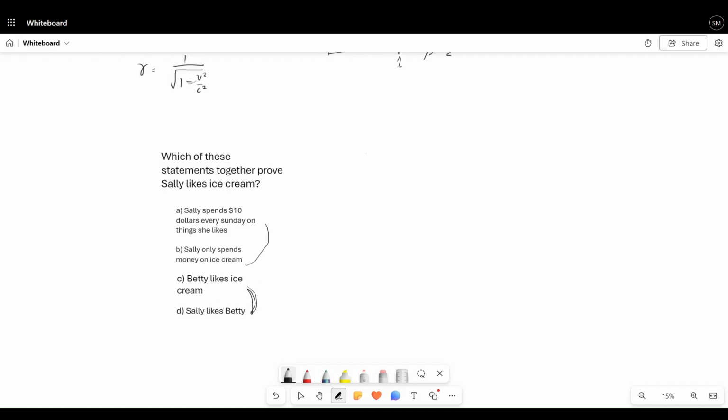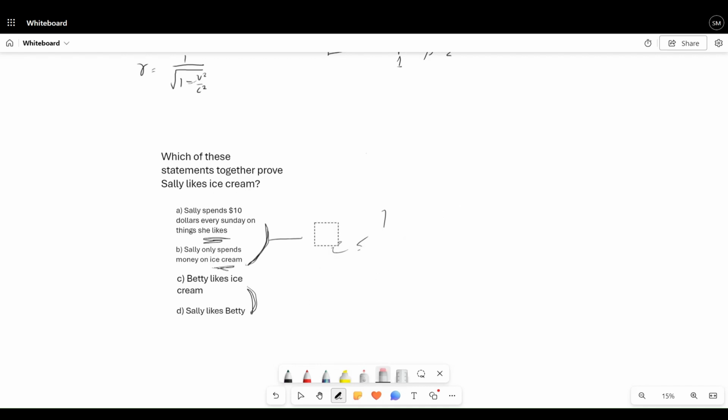What about these two, right? Well, Sally spends $10 every Sunday on things she likes, and Sally only spends money on ice cream. Well, yes, this proves that Sally likes ice cream, right? There's no other possibility here. She only spends money on ice cream, and she only spends $10 every Sunday on things she likes. So she spends money on things she likes, and she only spends it on ice cream. So yes, she does like ice cream.